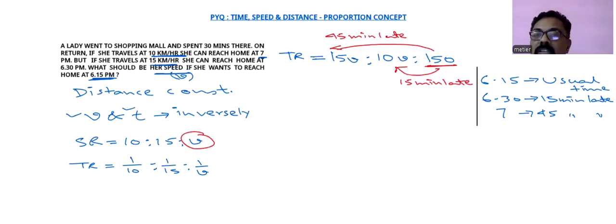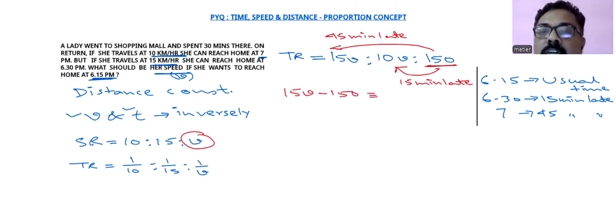if we go with the comparison, we cannot say equal. You have to go with proportion, because this 15V, 10V, and 150, none of these will be the actual values. So if we have to go with the proportion, what we can say that 15V minus 150 will be proportionate to 45 minutes.